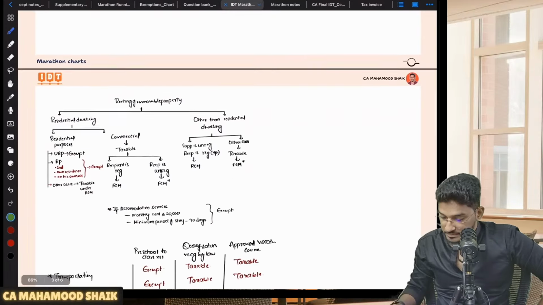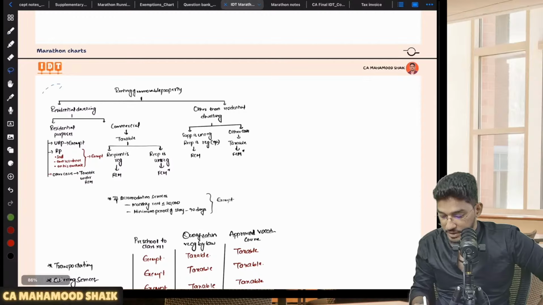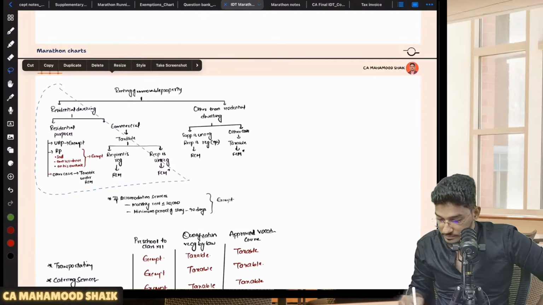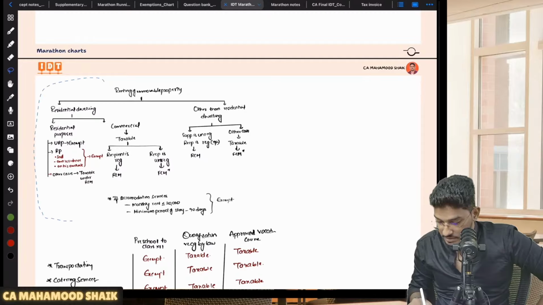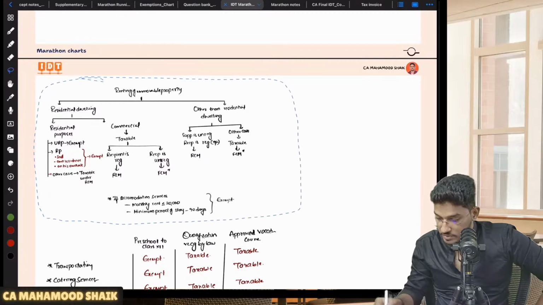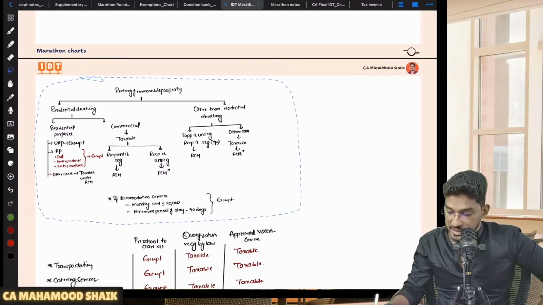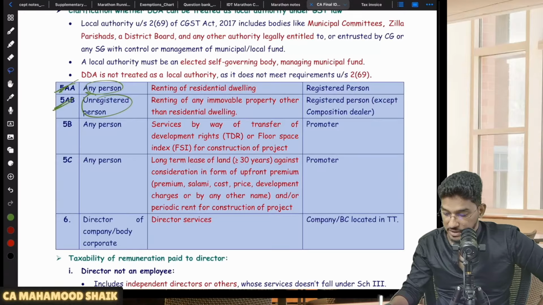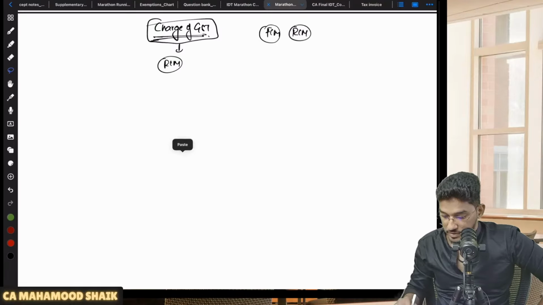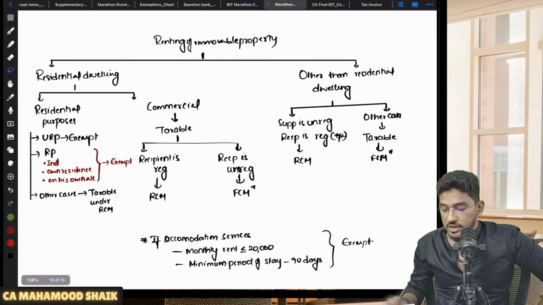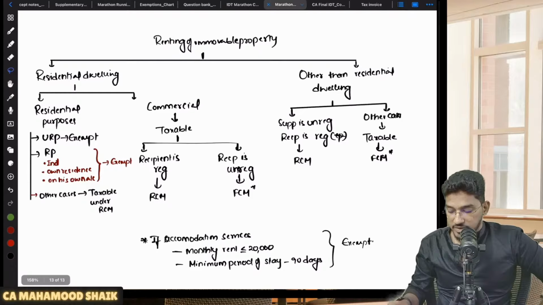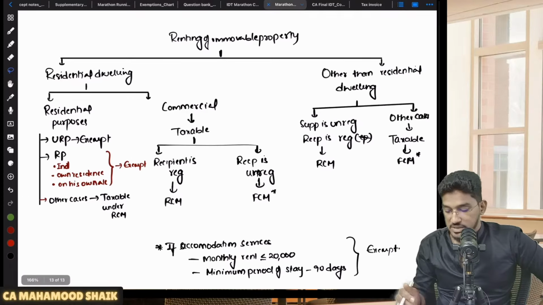Listen carefully. Yes, renting of immobile property. Just 1 minute. So this is the chart relating to renting of immobile property. So this I will try to explain, exemptions and when RCM, when FCM, that I will try to complete in one go. Right, see here. So renting of immobile property, when taxable, when exempted, when RCM, when FCM. So all that along with the exemptions, I'm covering it here.